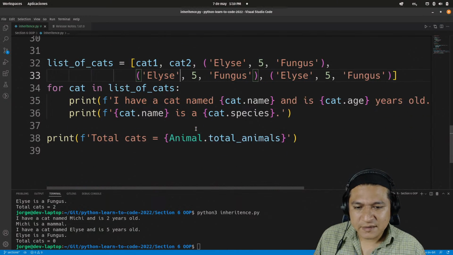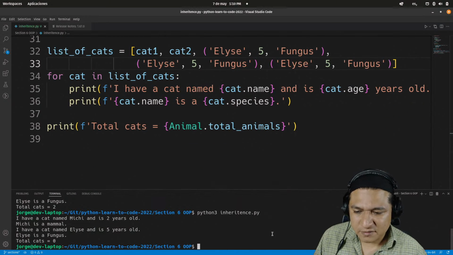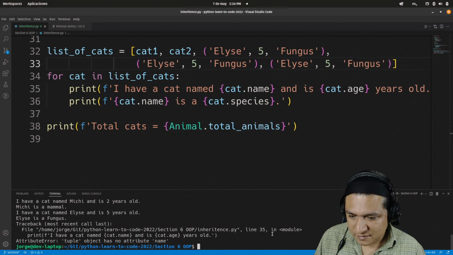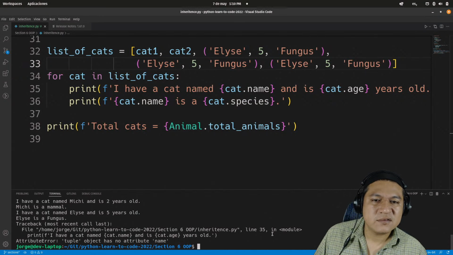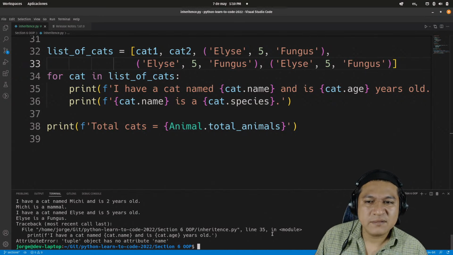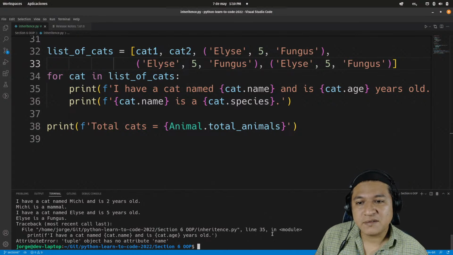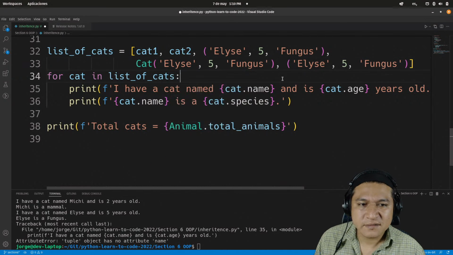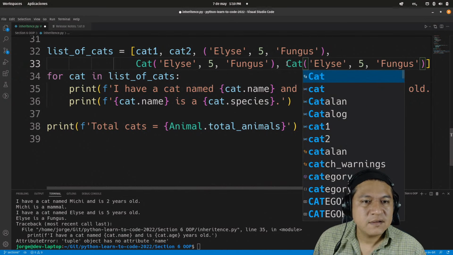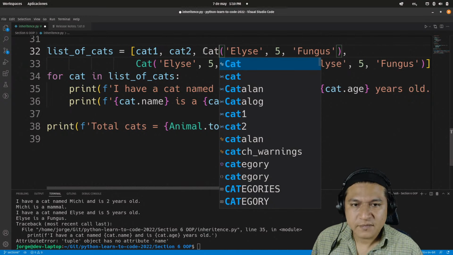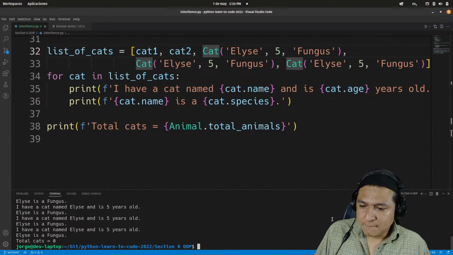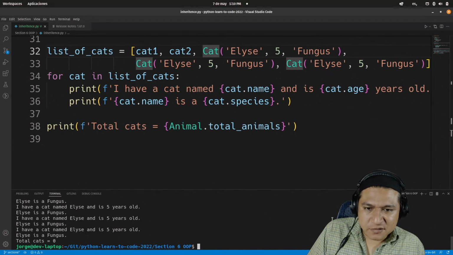Okay. I'm going to try this one once more, but it's going to keep doing the same thing. Okay, what is it? This tuple object has no attribute name. Oh, because it's just a tuple. Yeah, you're right. I need to do this. There we go. And now we can run the code. Okay, the total cats is 0.